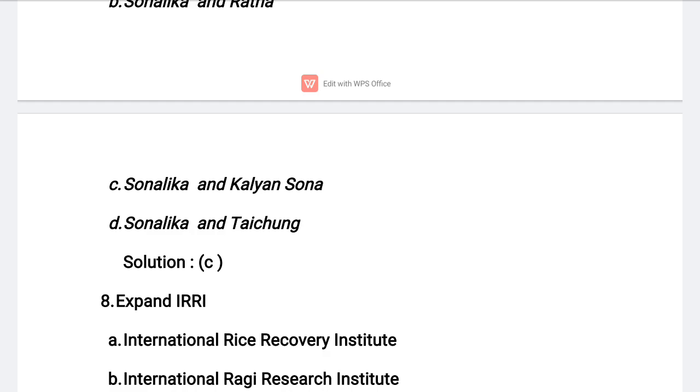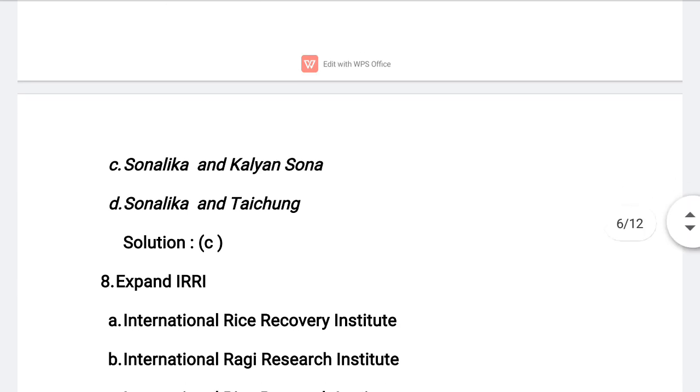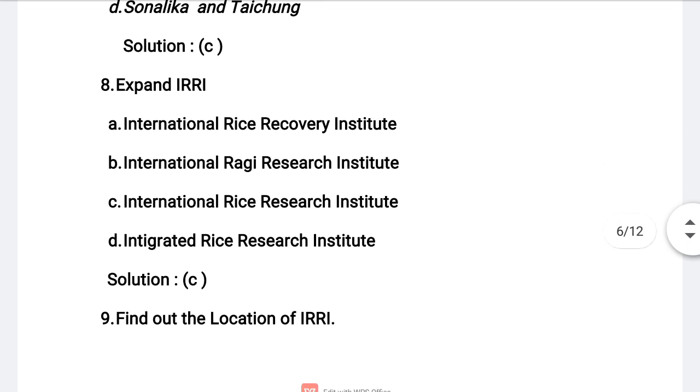So these two are semi-dwarf wheat varieties. A great Nobel awardee named Norman E. Borlaug at International Center for Wheat and Maize Improvement in Mexico developed semi-dwarf wheat. In 1963, several varieties such as Sonalika and Kalyan Sona, which were high yielding and resistant to diseases, were introduced all over the wheat growing belt of India. Understand? Hope you understood the explanation for this question.